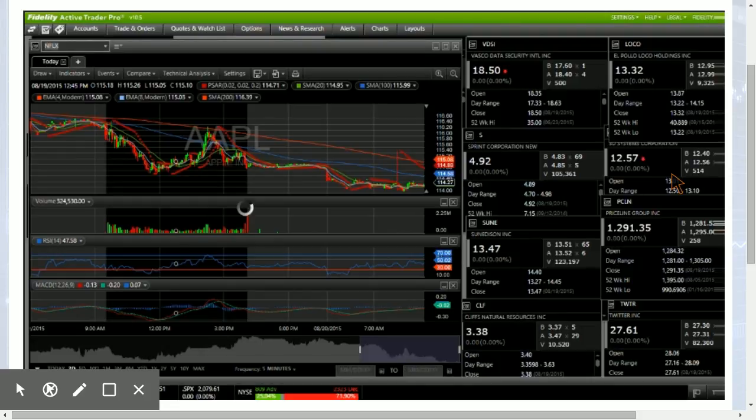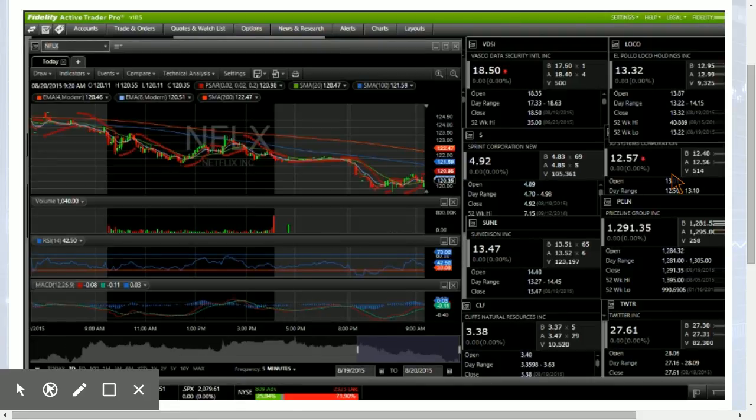Let's look at Netflix. Also down pretty big pre-market. I suggested a test of 120, which it did pre-market again. So this is similar to Apple, where it is testing our downward target for support pre-market, and I expect it to test it during regular trading hours as well.